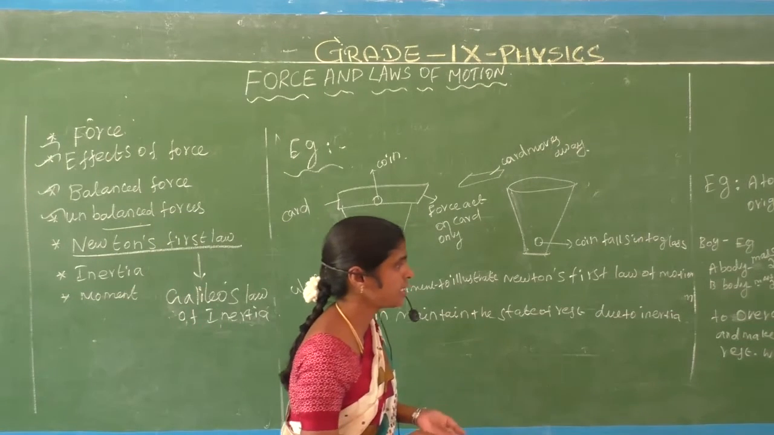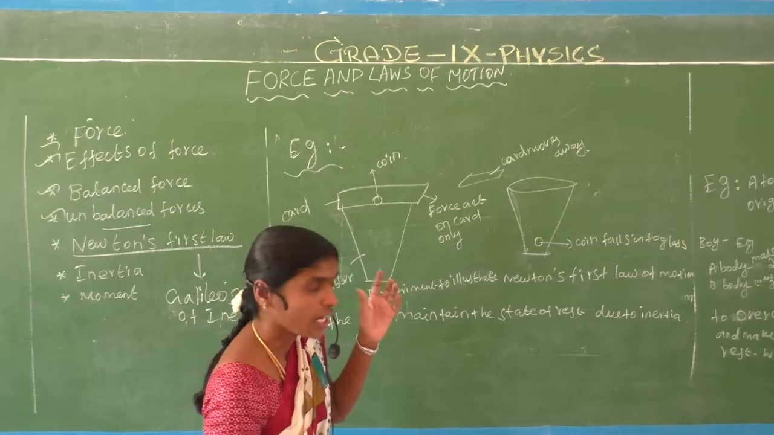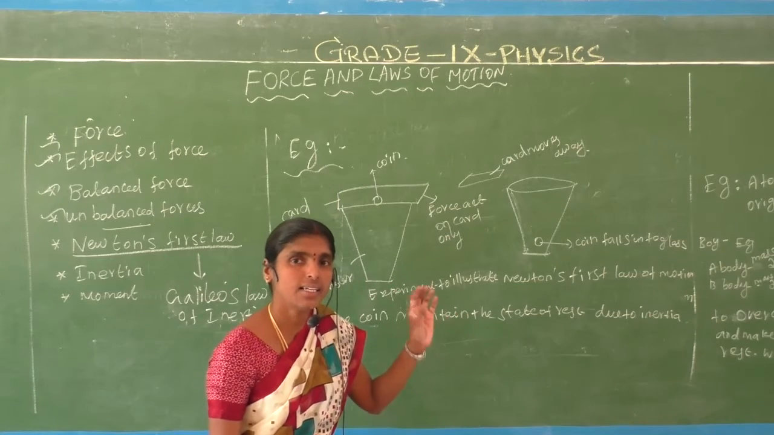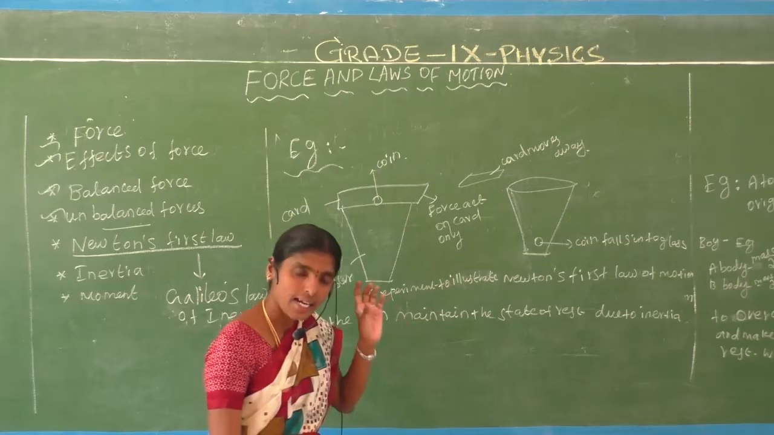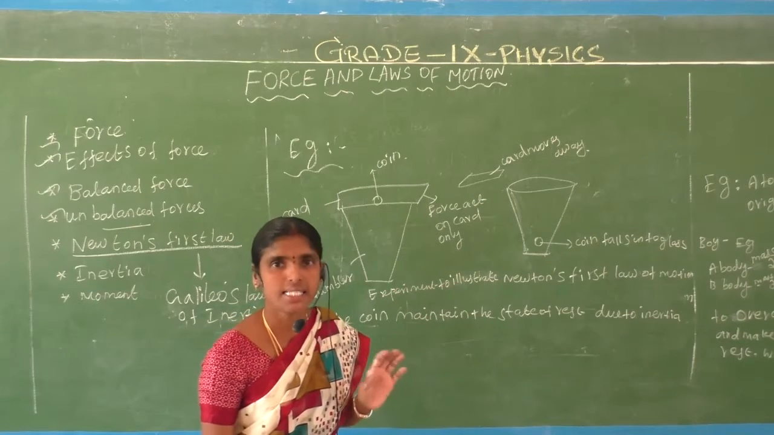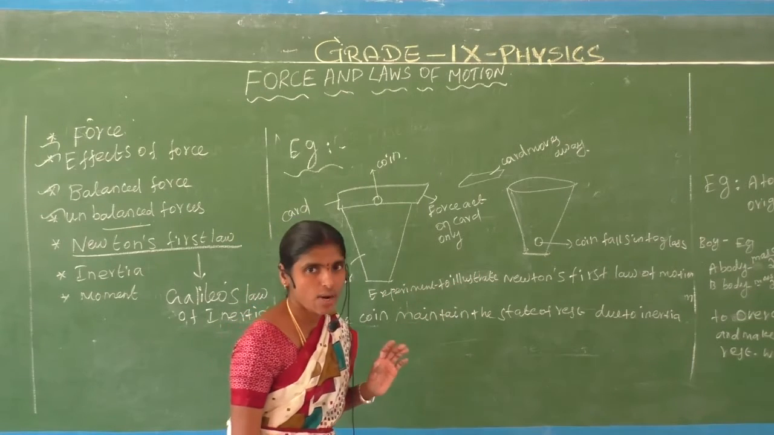What did they tell? Yes, a heavier object contains more inertia. A lighter object contains less inertia. Okay, let us consider one example.